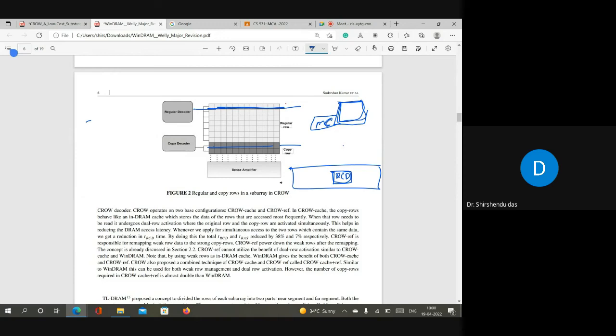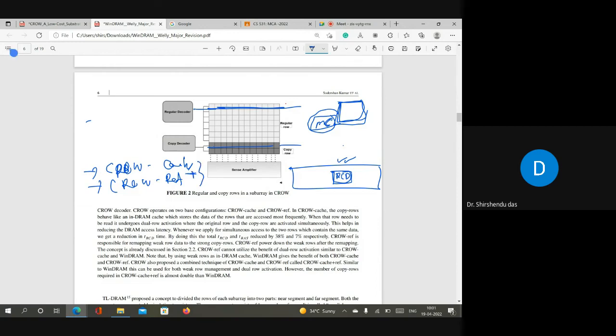So there are two advantages of In-DRAM over CRO. First, we are not giving much overhead to the memory controller, so the area overhead of the memory controller will reduce. Second, if the weak rows are fewer, then our policy and CRO are almost the same. CRO cache per se, obviously our policy is better than CRO cache. If we talk about CRO cache or CRO ref, sorry, it is CRO ref, In-DRAM is better than either of these. But if you combine these two, CRO cache plus ref, which is the last technique of the CRO paper, right?